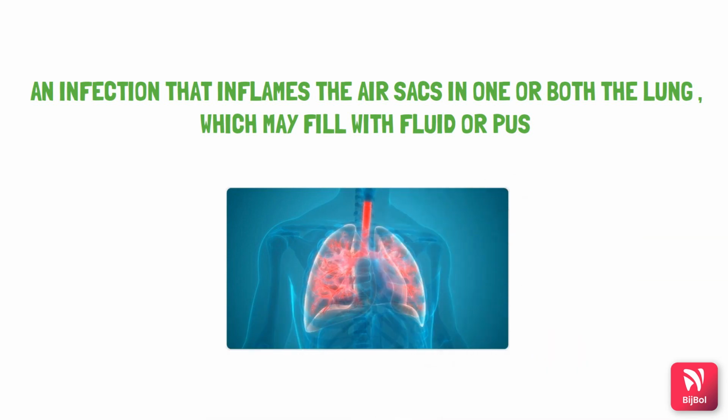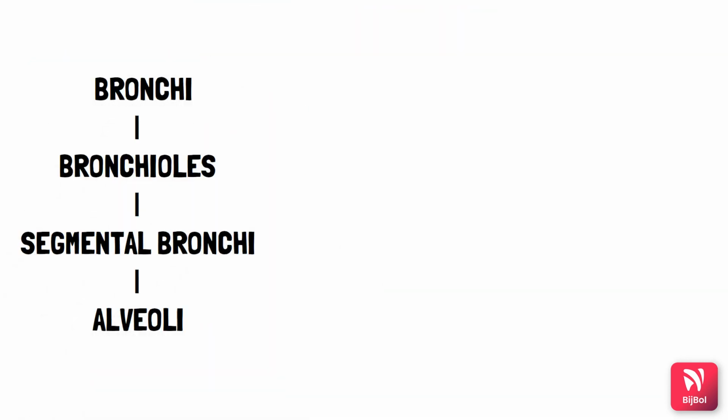Generally bacteria and virus cause pneumonia, and parasites and fungi are less likely to cause it. Whenever there is an infection of the respiratory tract and the lungs, the infection spreads to the bronchi, then to the bronchioles, then to the segmental bronchi, and then to the alveoli, which are also called air sacs, where the exchange of gases takes place.